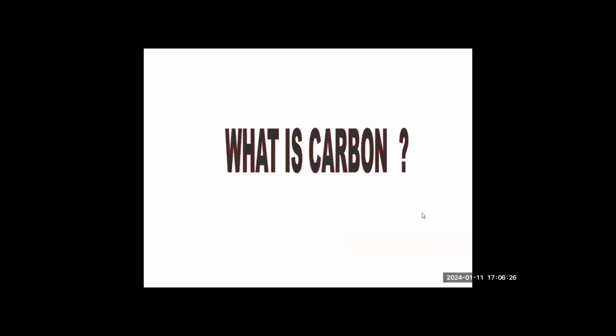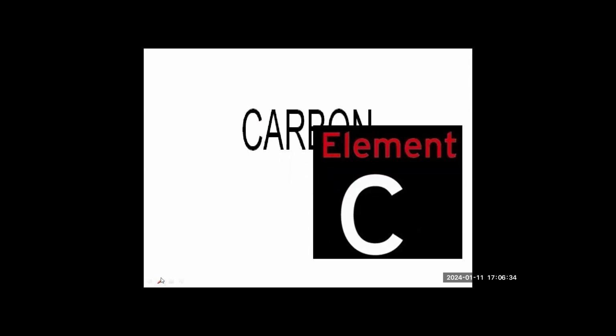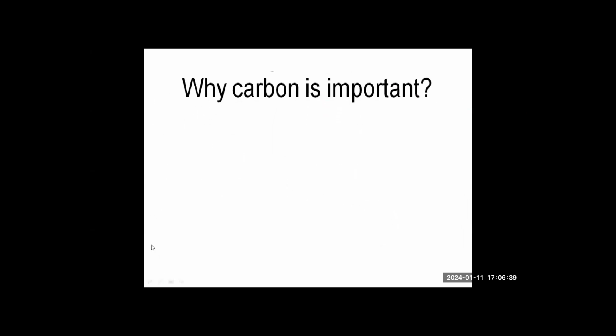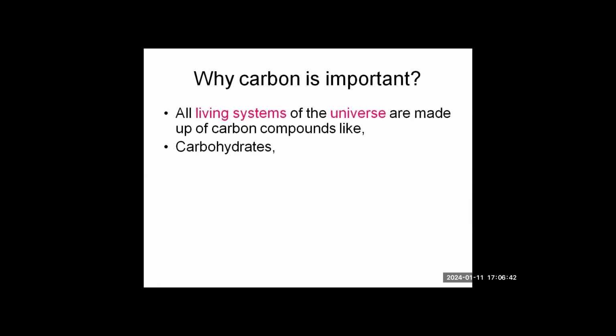So today let us start the fourth chapter, carbon and its compounds. The first thing in this chapter is what is carbon. Carbon is a non-metal and it has the atomic number 6. It is a very important element because it is present everywhere in the living system. You just go on making the list and you will see that carbon is present everywhere.